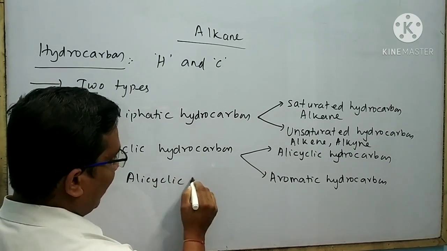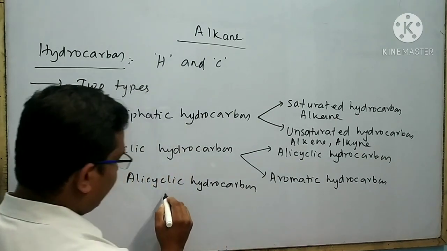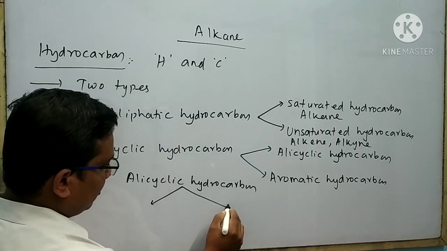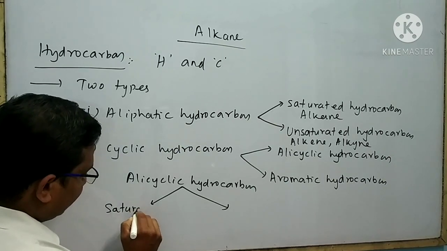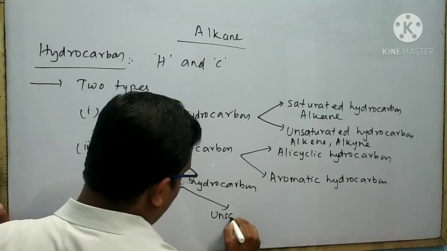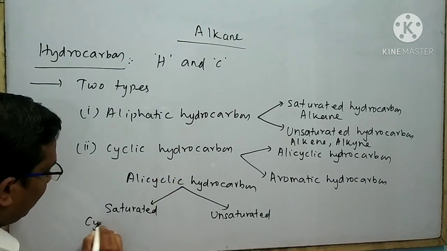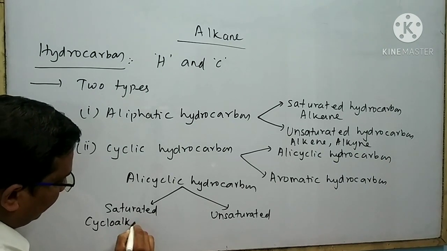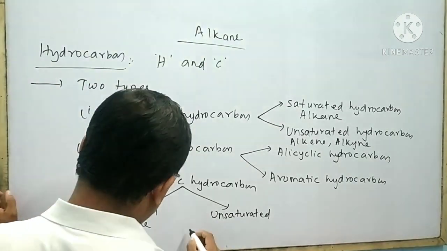Alicyclic hydrocarbon is again divided into two types. One is saturated, another is unsaturated. Cycloalkane is the saturated alicyclic hydrocarbon.